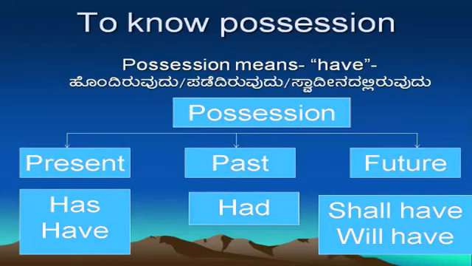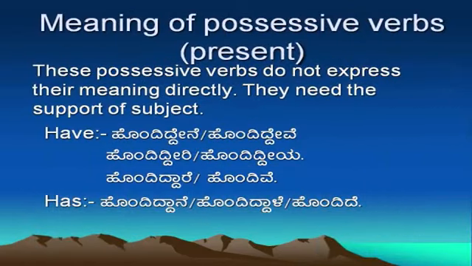There are three types of possession: present possession, past possession, and future possession. Present possession verbs are have, has. Past possession verb is had. Future possession verbs are shall have, will have. Meaning of present possession verbs.